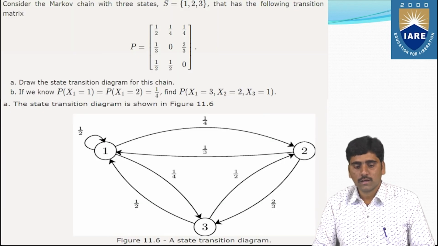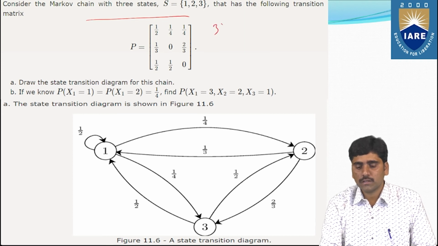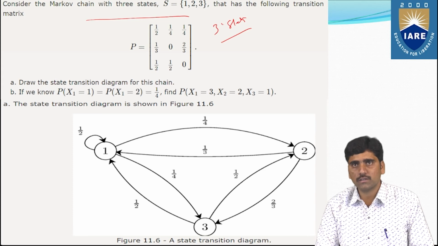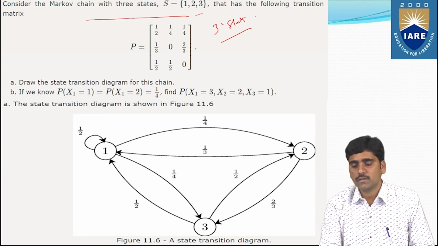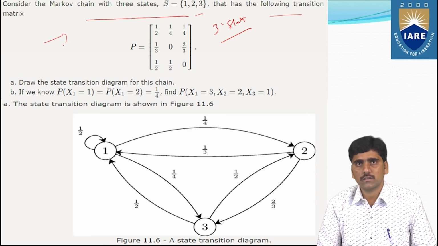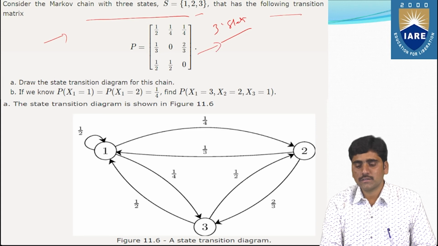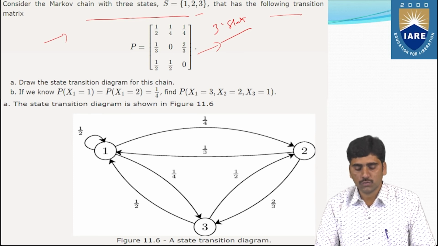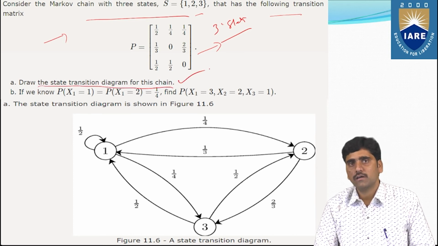Now we'll see one problem. Consider the Markov chain with 3 states, S equals 1, 2, 3, that has the following transition matrix. We are given a transition matrix, and along with it, we need to draw the state transition diagram for this chain.